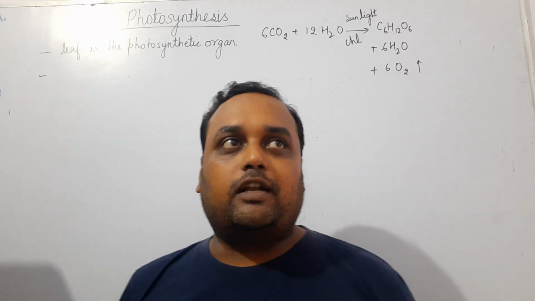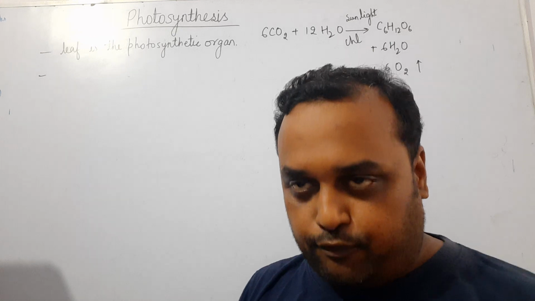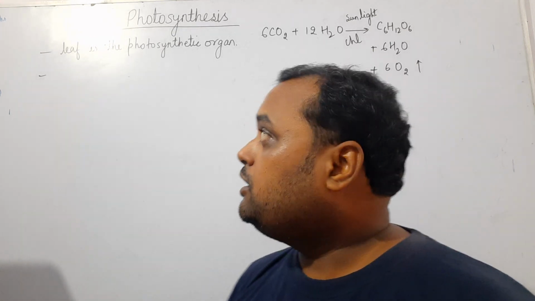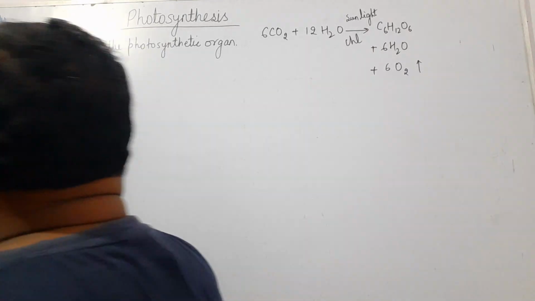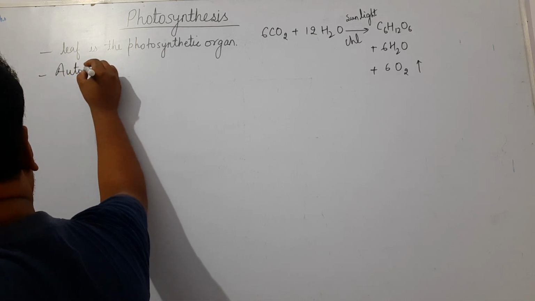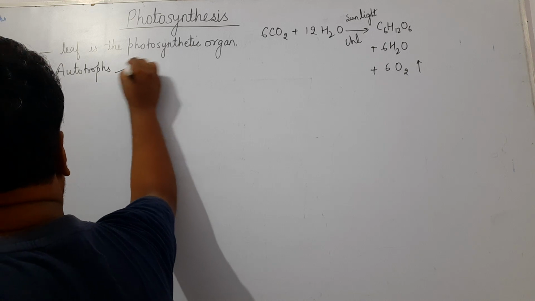Autotrophs are those organisms, those green plants, which make their own food in the presence of the sunlight. Okay, now autotrophs are actually of two types.